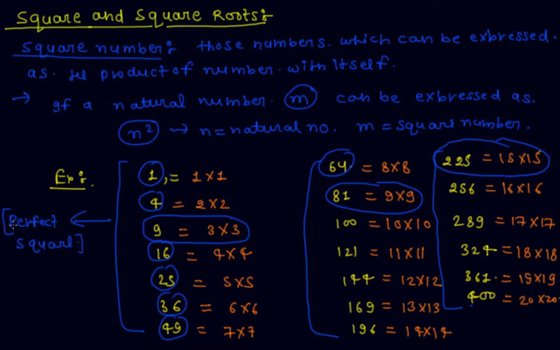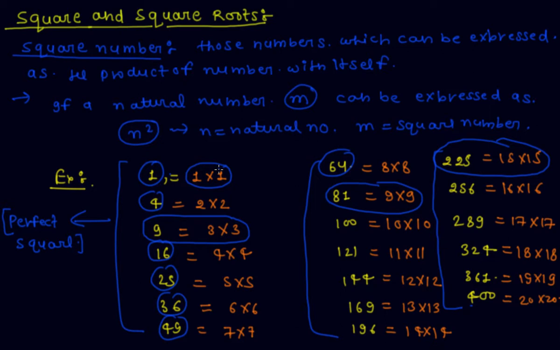When any number can be converted into this form, one number multiplied by itself, then it is called a perfect square.